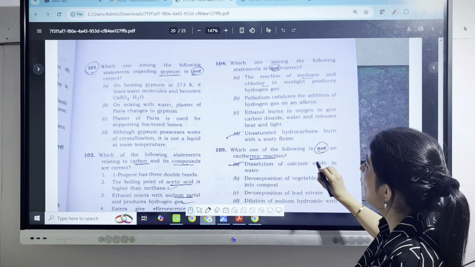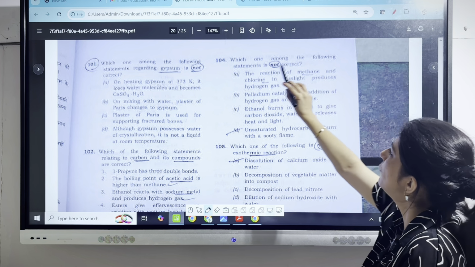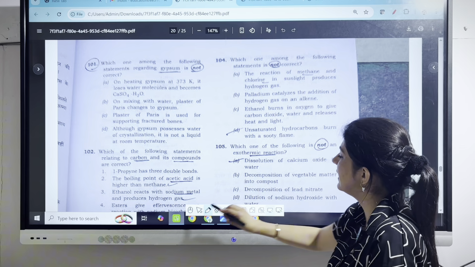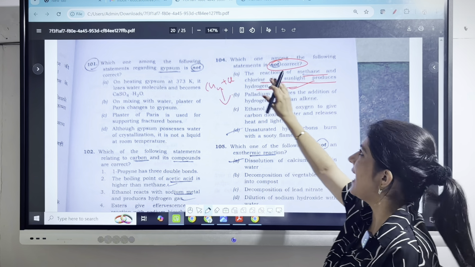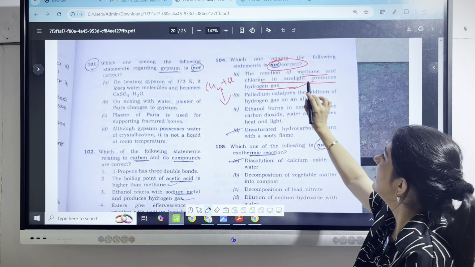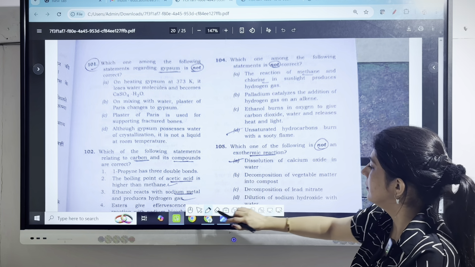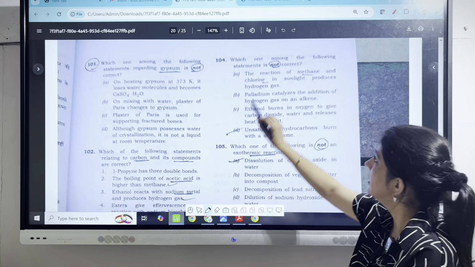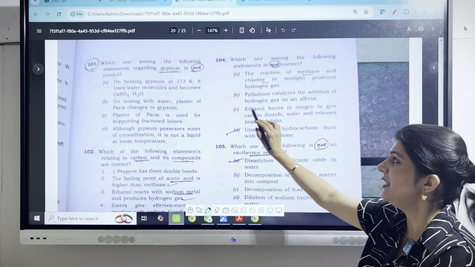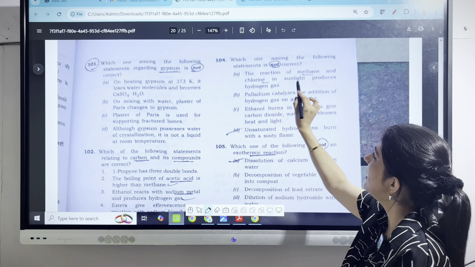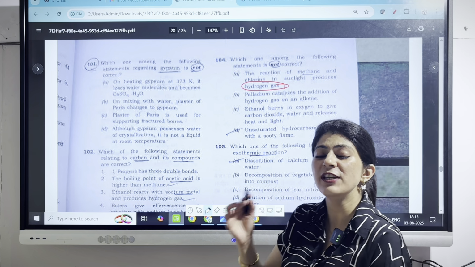Question number 104. This question states that which among the following statements is not correct? The first statement is the reaction of methane and chlorine in sunlight produces hydrogen gas. The first statement itself is not correct.